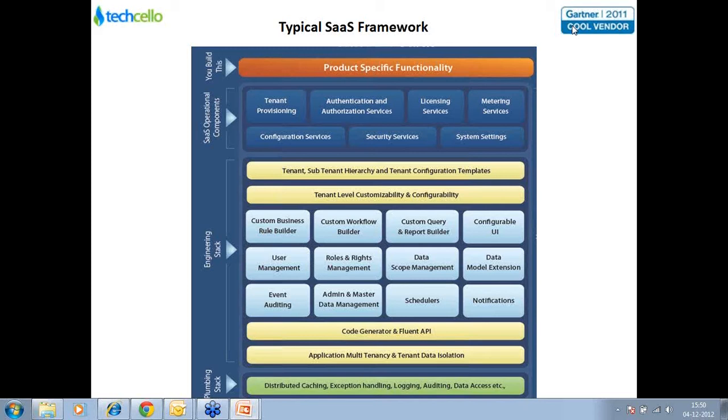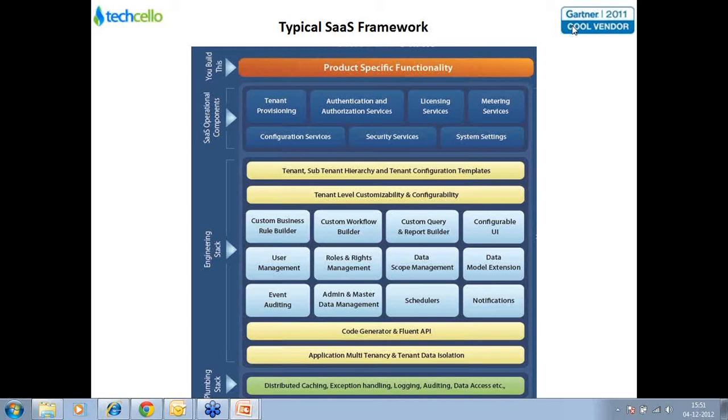So the engineering stack contains mostly items of this nature, and then you have the SaaS operational components, which deal with managing the SaaS product from an operational perspective. So you have things like tenant provisioning, where you can manage your tenants, add new tenants, set their access control, and create the packages that are required for them.